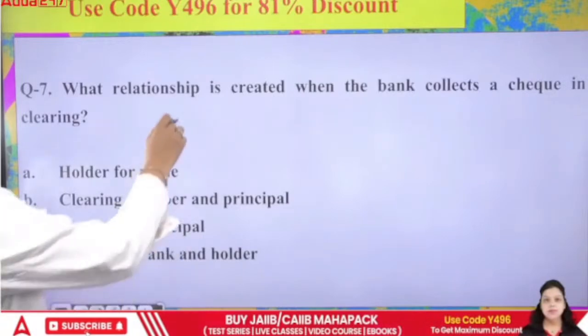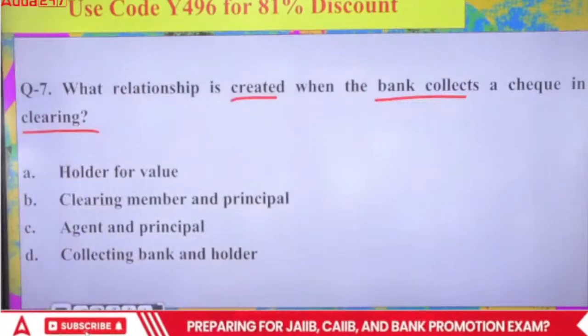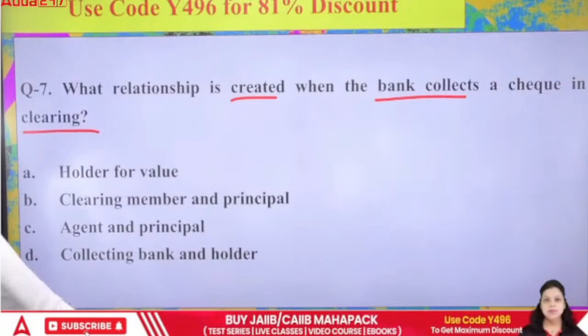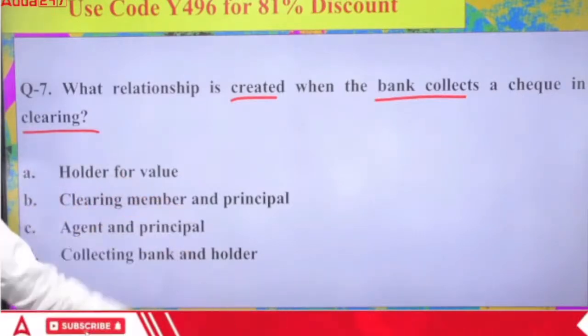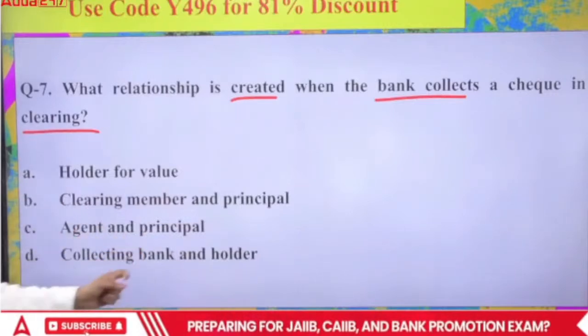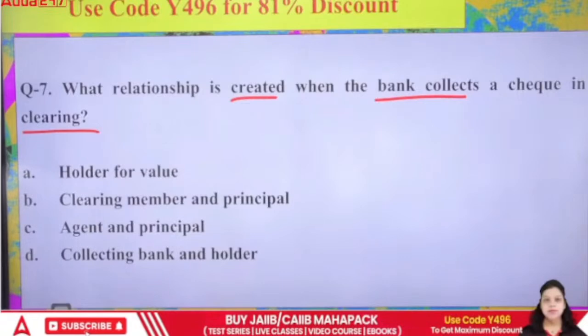Next, what relationship is created when the bank collects a check in clearing? First, holder for value; second, clearing member and principal; third, agent and principal; fourth, collecting bank and holder. So which of the following is correct?